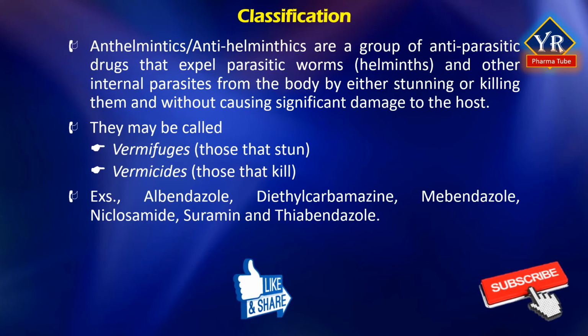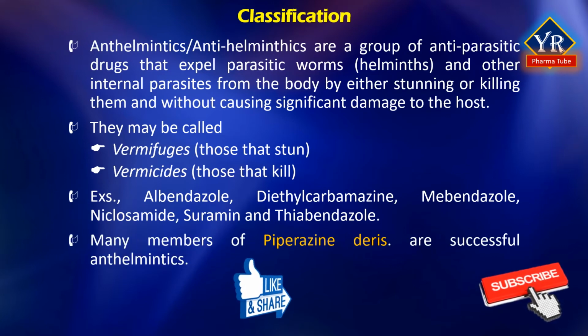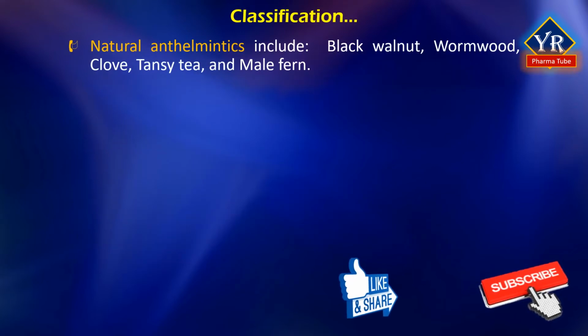Examples include albendazole, diethylcarbamazine, mebendazole, niclosamide, suramin, and thiabendazole. Many members of the piperazine family are successful anthelmintics. Natural anthelmintics include black walnut, wormwood, clove, tansy tea, and the male fern.